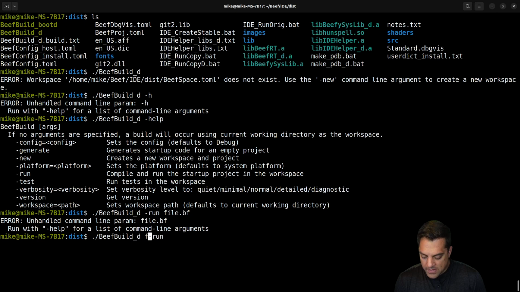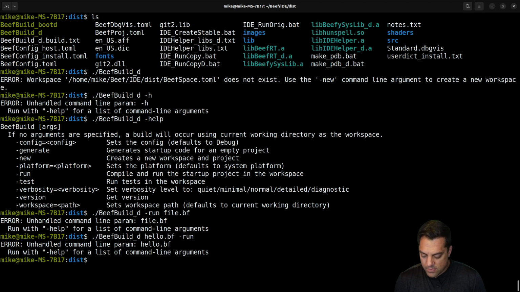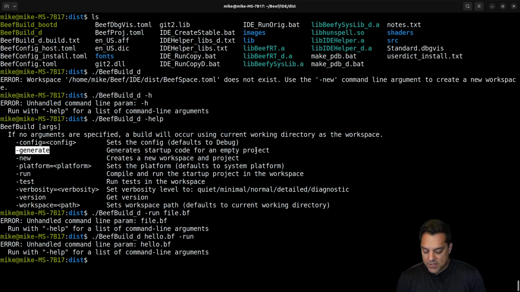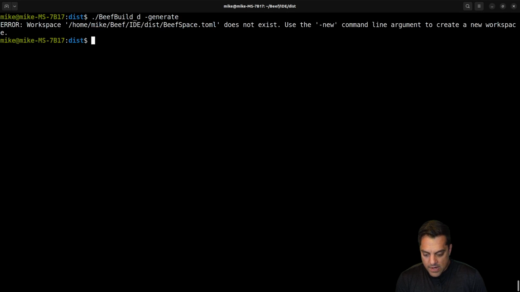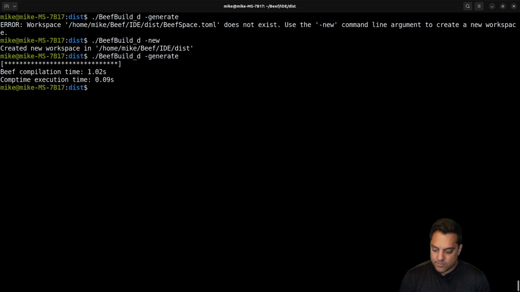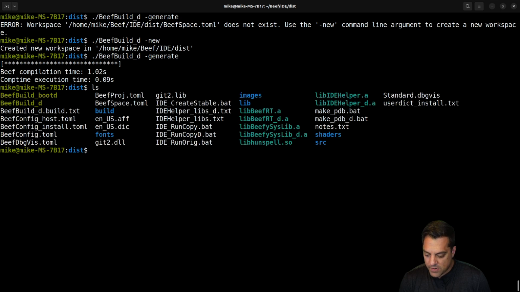Let's see if it just has like file not found here. Hello.bf. Unhandled command line parameter. Okay. Compile and run the startup project in the workspace here. Generate. Oh, okay. Here we go. Generate startup code for an empty project. Okay. Beef d generate. Let's see what it does here. Workspace. Okay. So new and then generate maybe. Okay. And what did it do here?